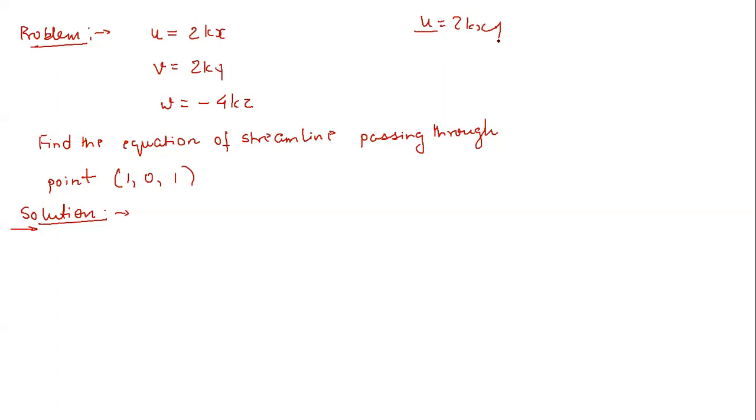This concept is basically responsible for the generation of rotational flow, or let's say a vortex. I will come to that later on, so just keep this in mind for now. Here we see that u, v and w are independent of time, so this flow is steady. Then, if you remember the equation of a streamline, the equation is what? I think it was du by x, then dv by y, and dw by z, right?